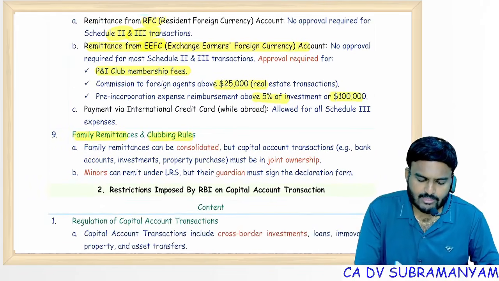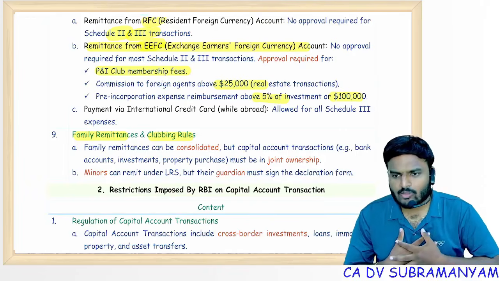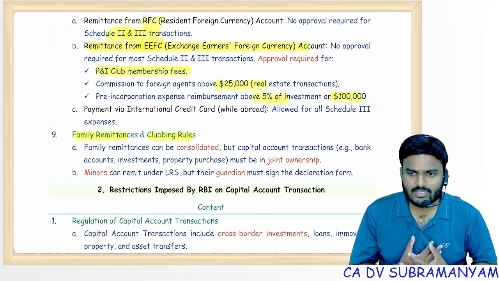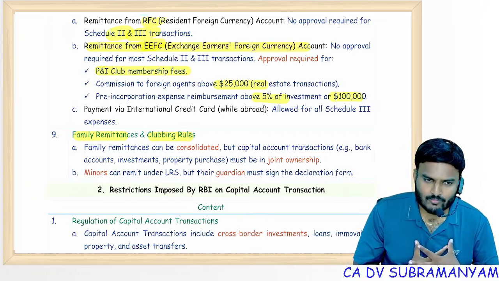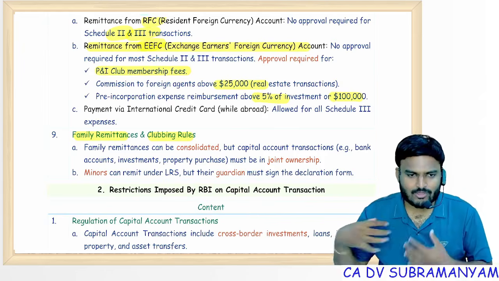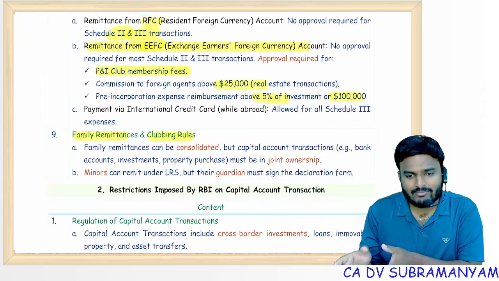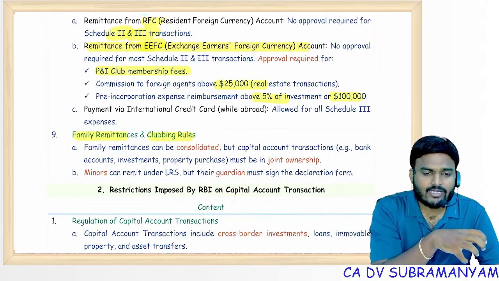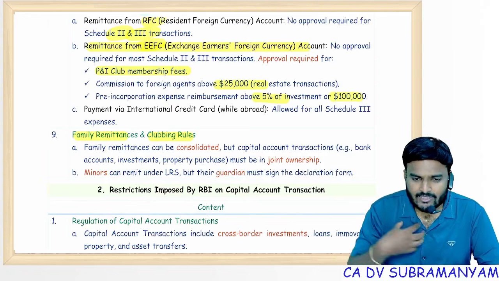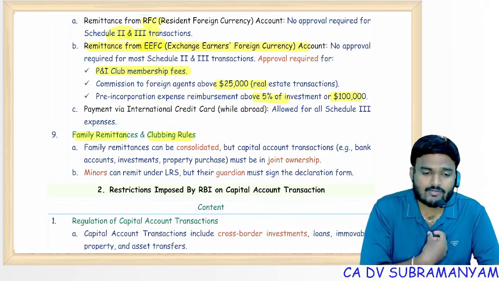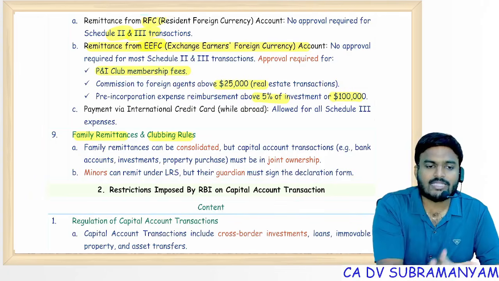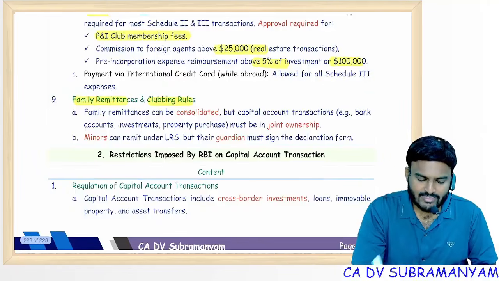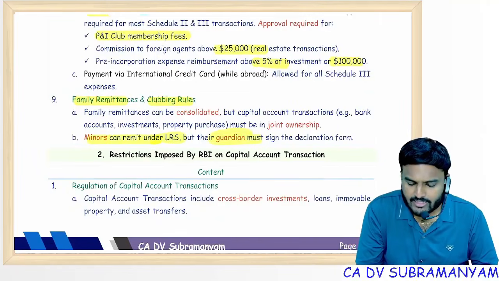Family remittances, clubbing rules. Sir, I want to acquire an asset outside India. The asset is worth 5 lakh US dollars. But for me, LRS is up to 2.5 lakh only. But I have one wife, sir. So can I use her limit to acquire that property outside India? No. But if the property is acquired in joint names, that means my wife and myself both become joint owners of the property, then clubbing of LRS is allowed. Minors can remit under LRS, but the guardian must sign the declaration form.